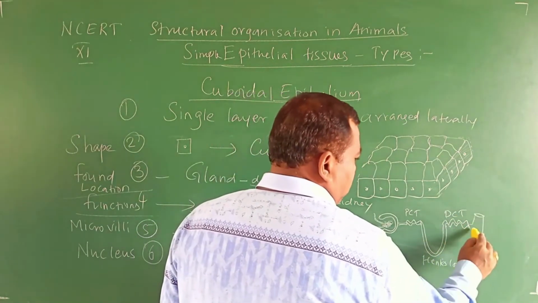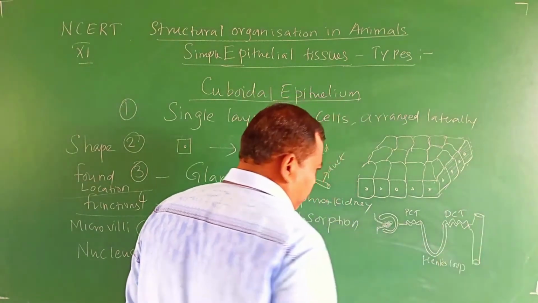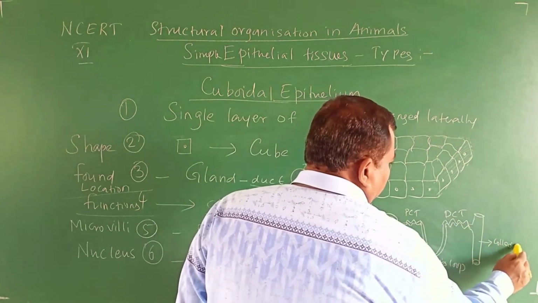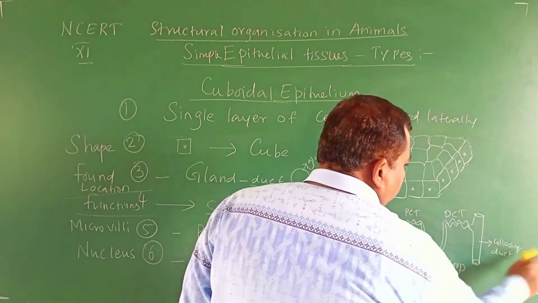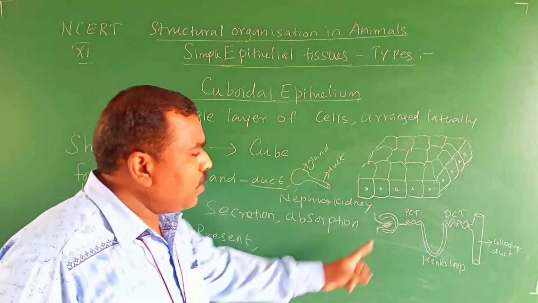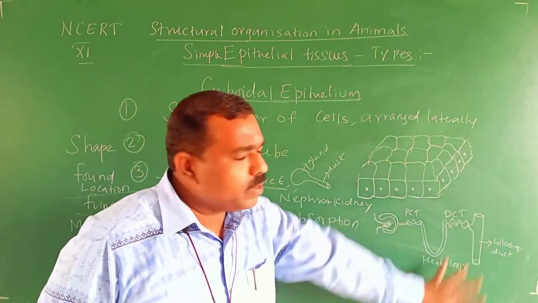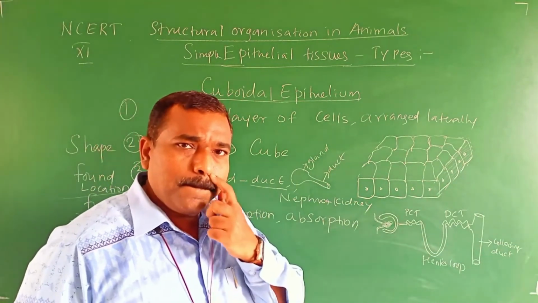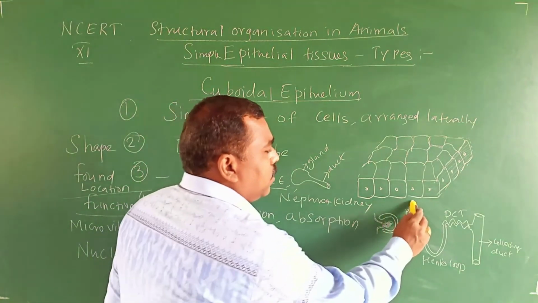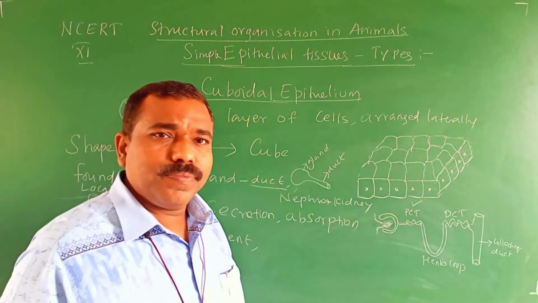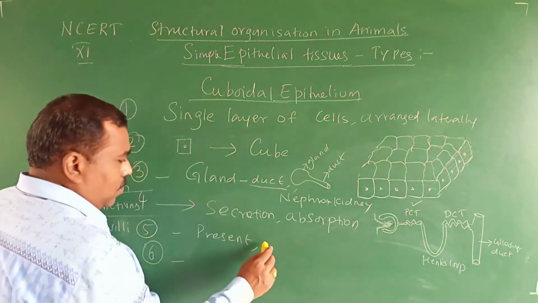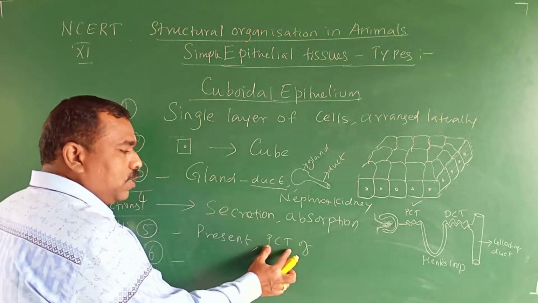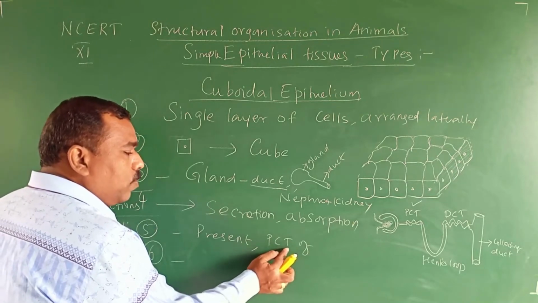Then the collecting duct. This one, the collecting duct. Among these parts of this one nephron structure, where is it present? It is present only in the PCT, the proximal convoluted tubule.